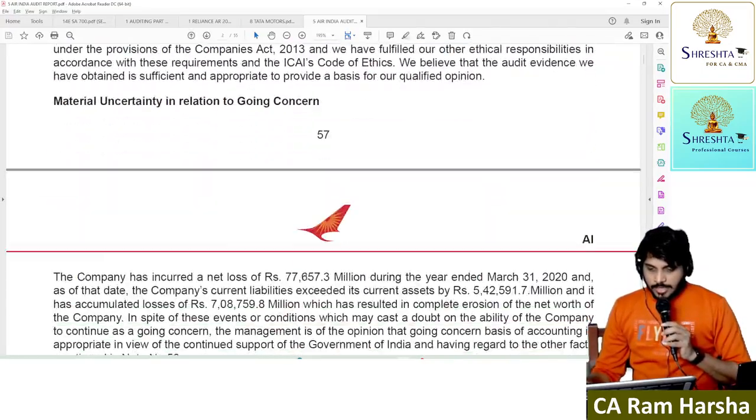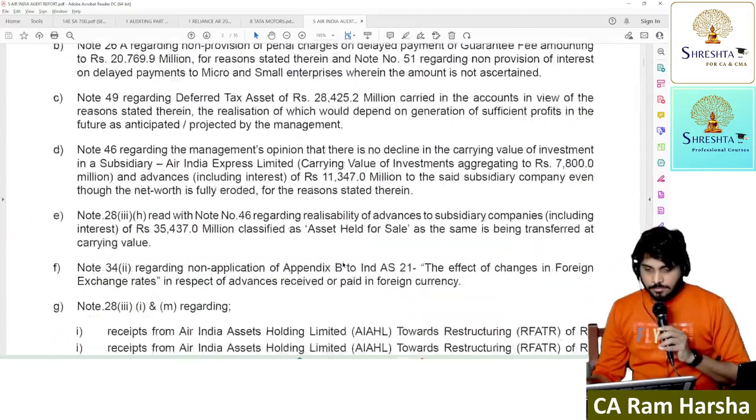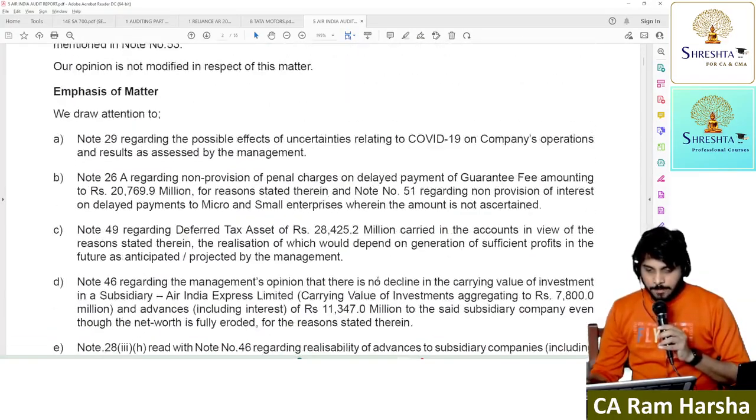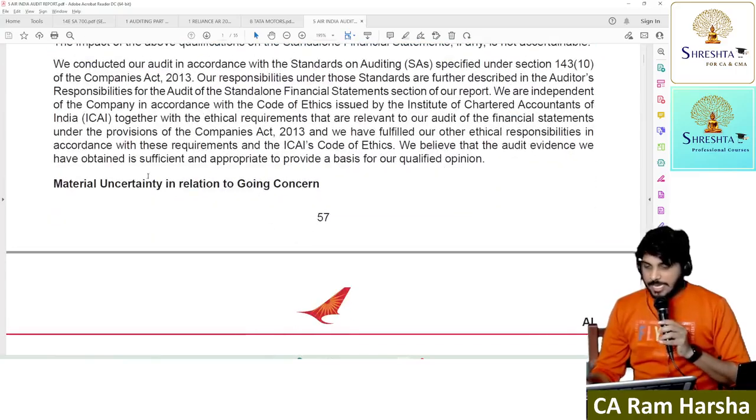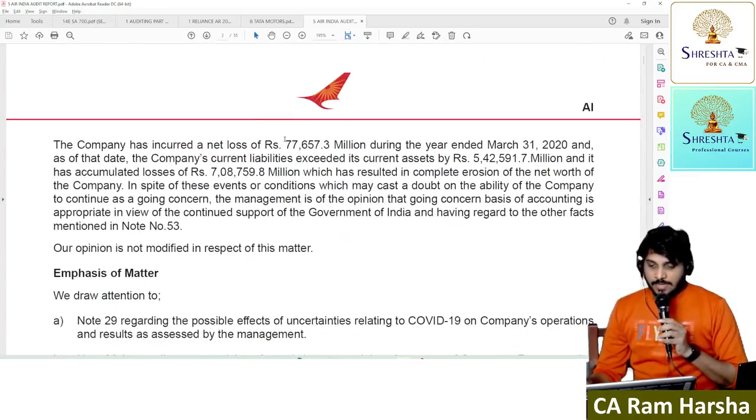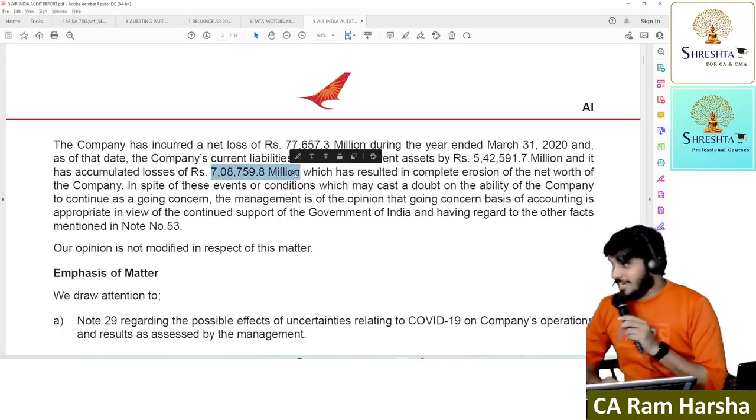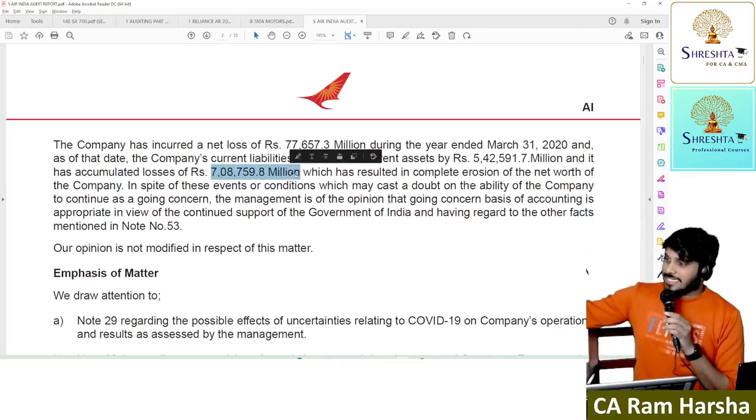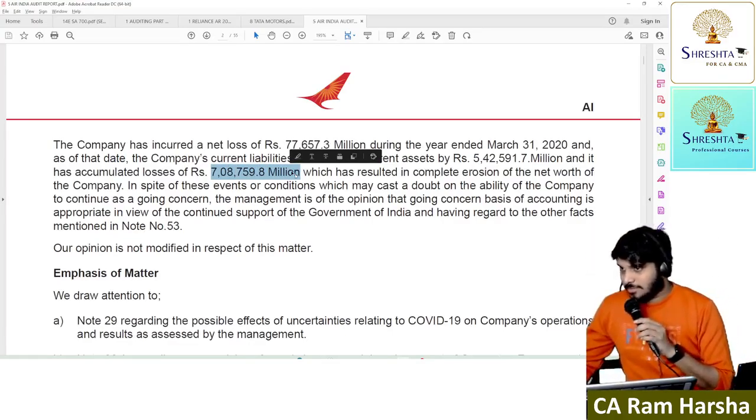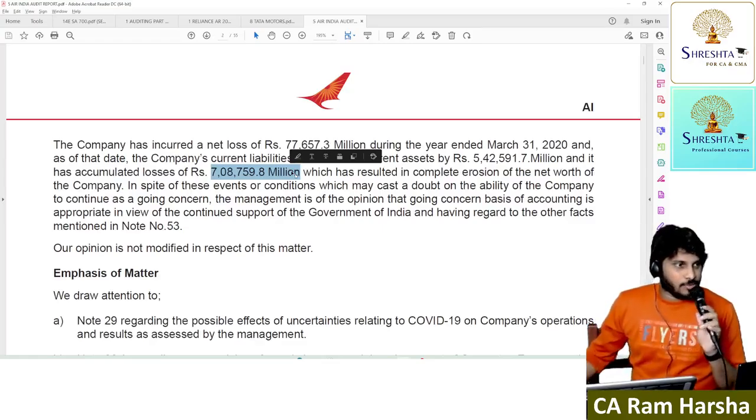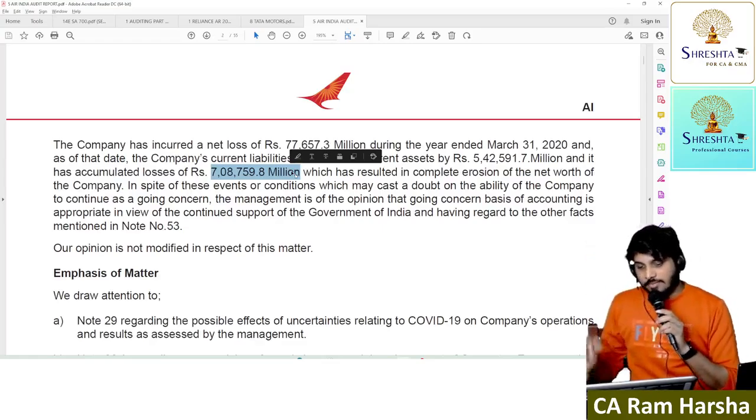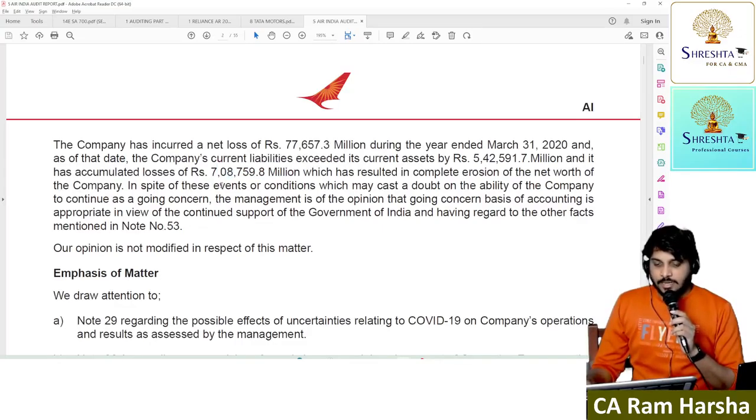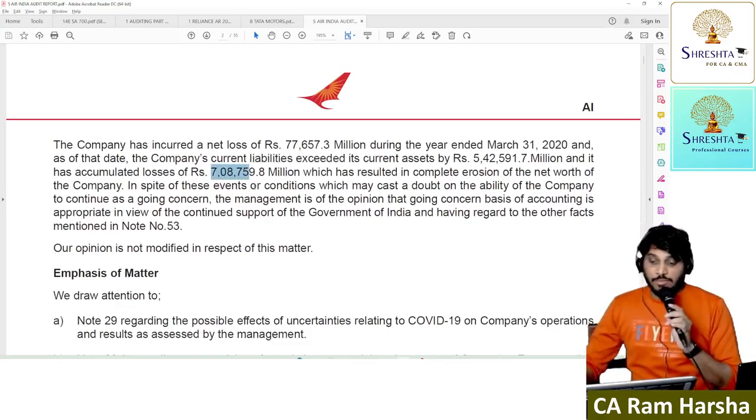You see here, Air India has given this material uncertainty paragraph. They have accumulated losses of 70,000 crore, 7 lakh millions, I mean nothing but 70,000 crore. 1,000 millions is equal to 1 billion. Getting it? Fine. So they have how many? 70,000 crore accumulated losses.